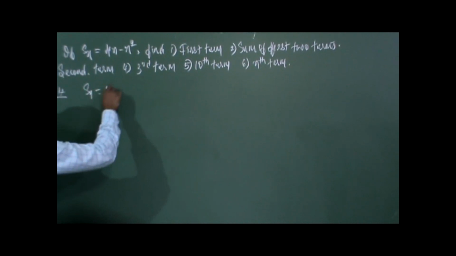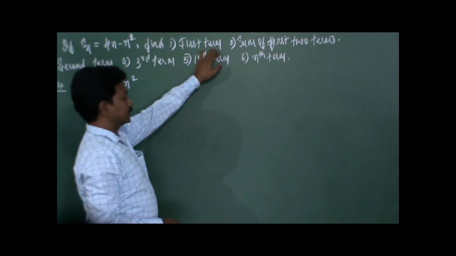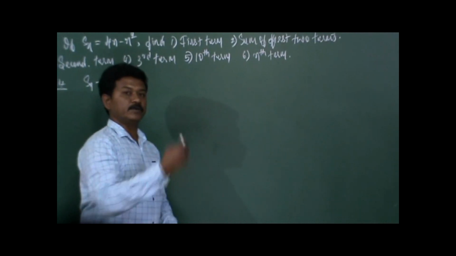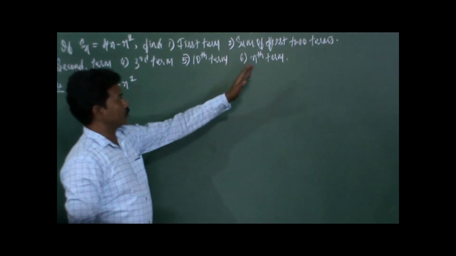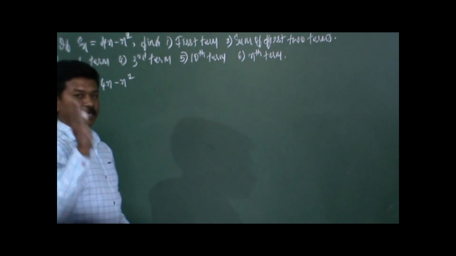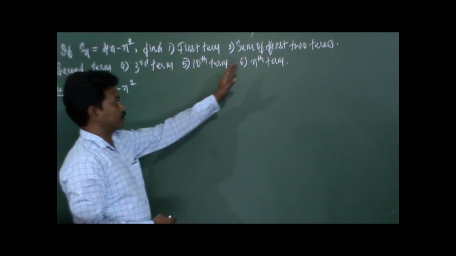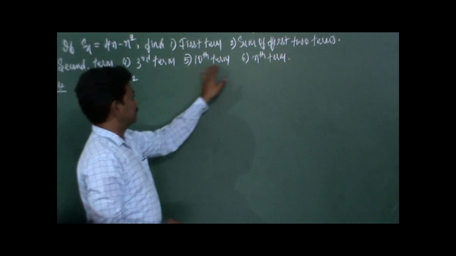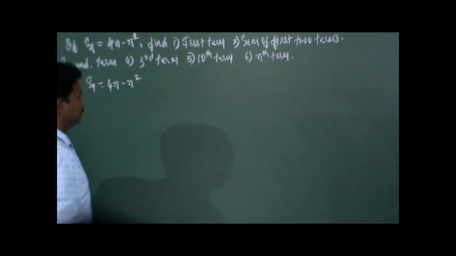Sn is equal to 4n minus n square. Using this, find the first term. Here we know that S1 is A1, which is equal to A. So we can easily find out S1. S1 is A1 and S2 is A1 plus A2. So we have to find the sum of the first two terms. Similarly, the second term we have to find out, the third term, the 10th term we have to find out, and at last we have to find out the nth term. So all are easy.